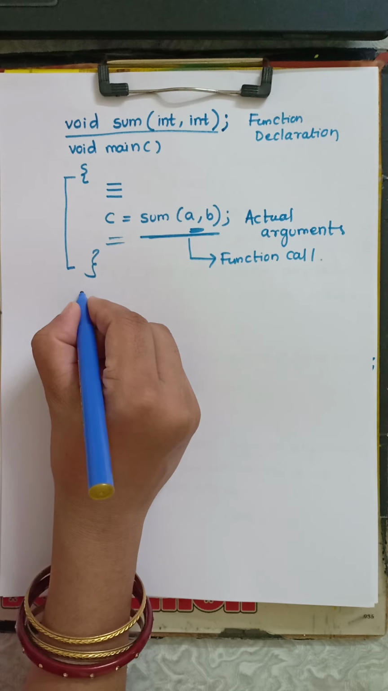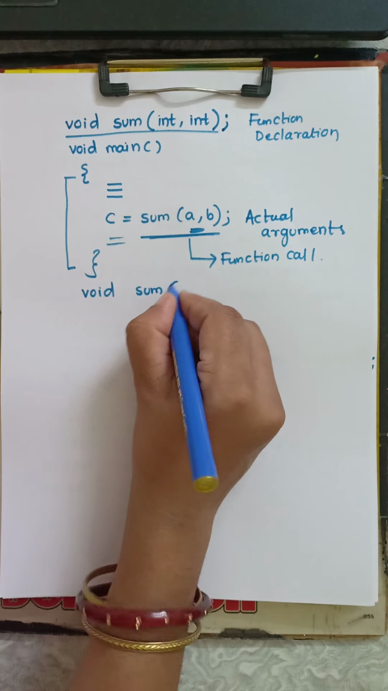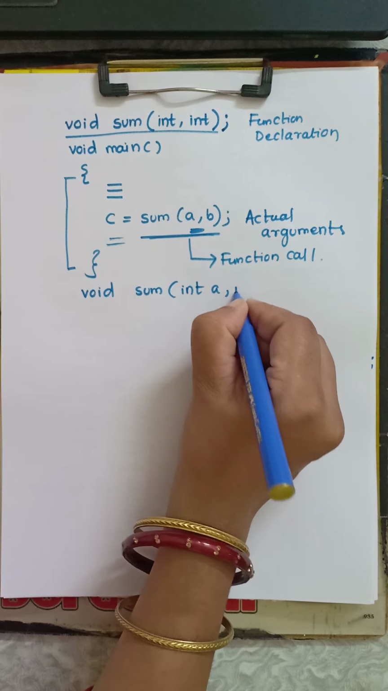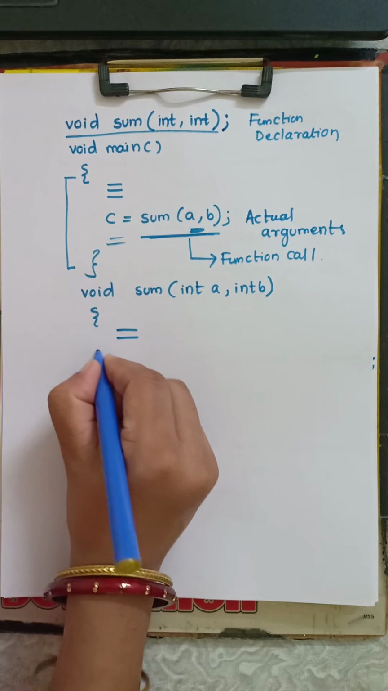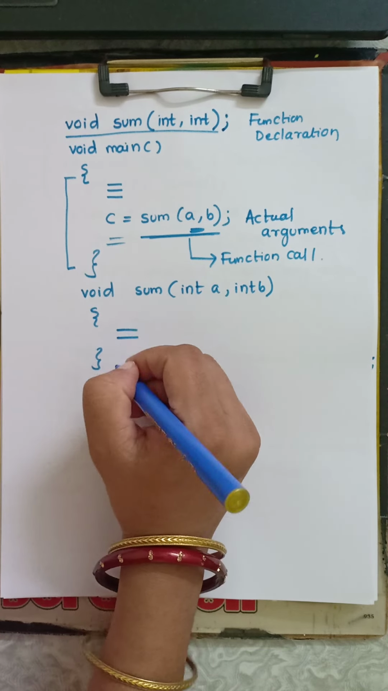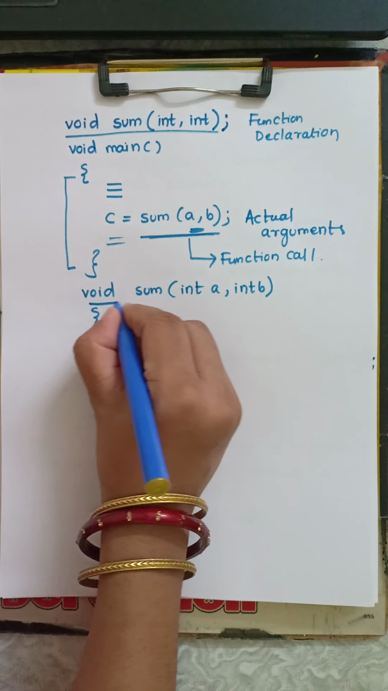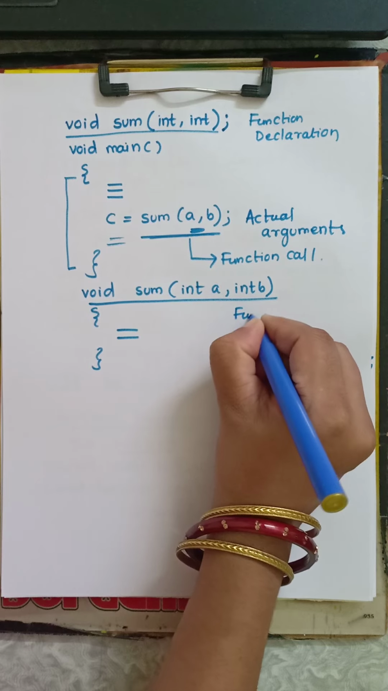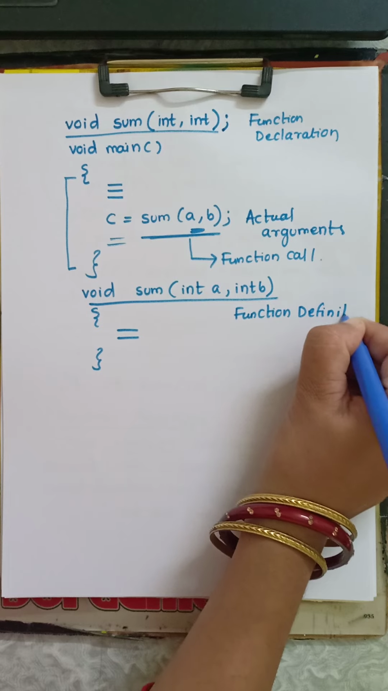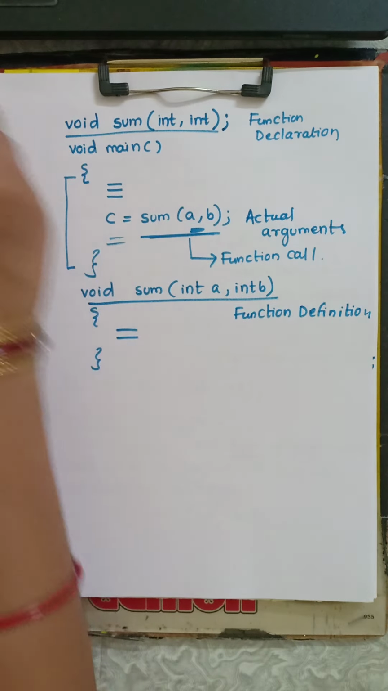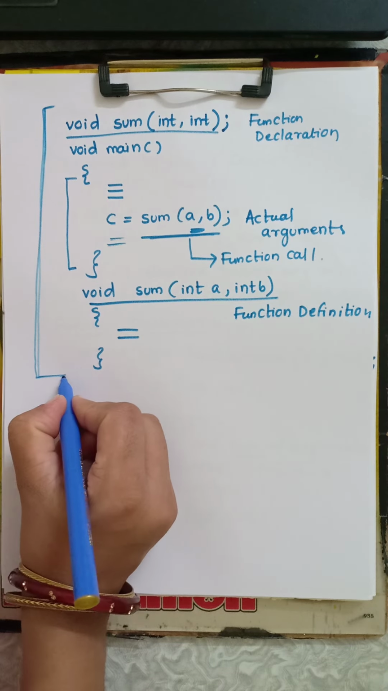Next I write here the work of the function, void sum(int A, int B). Then here I write the work. What is the work of the sum operation? Here I write the syntax, the coding of our C programming. So this is called the function definition. This is the format of a function that we use in our programming, a simple function program.